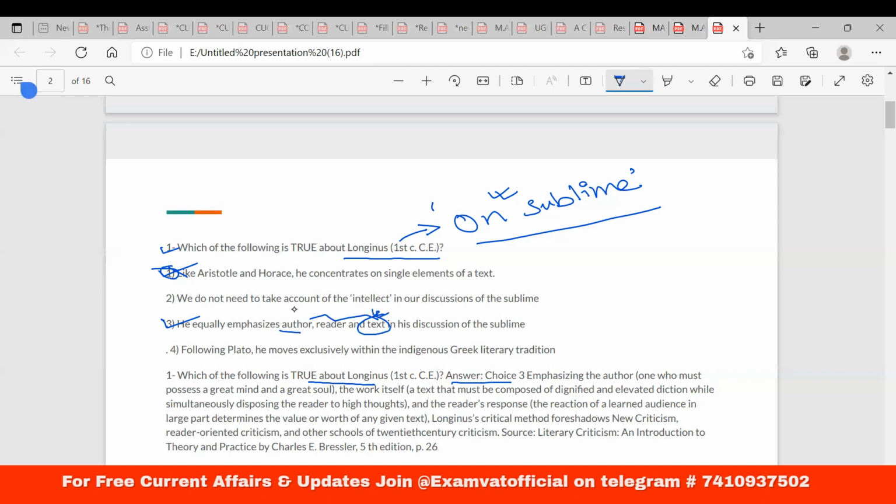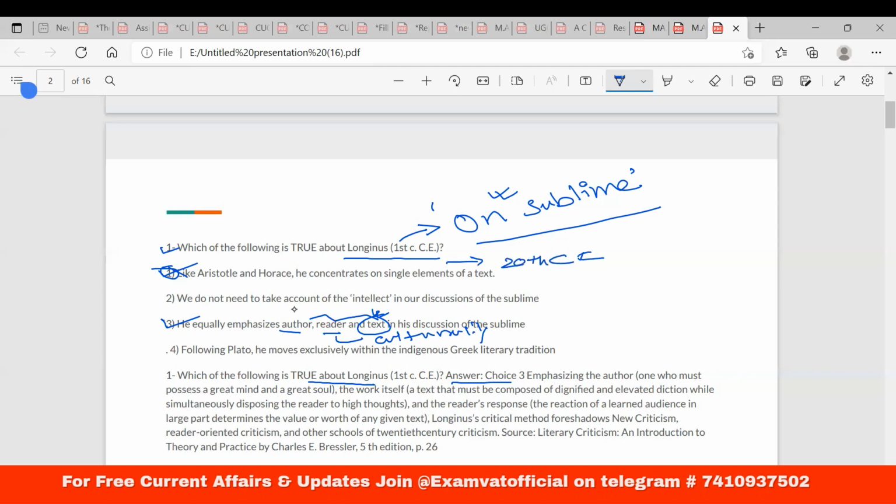The reader is only oriented culturally. That is what you can understand from this question. You can traverse from the first century CE to even the 20th century, right?